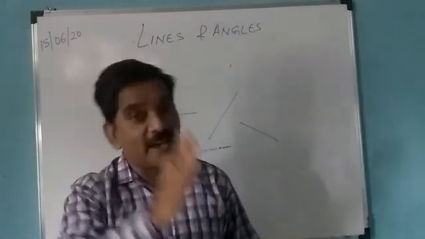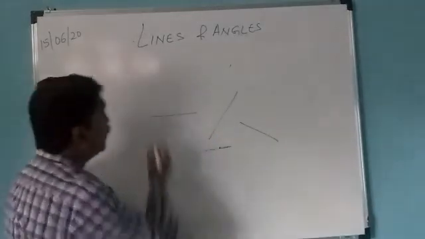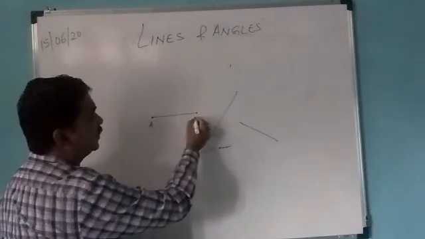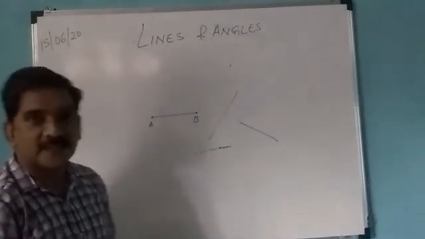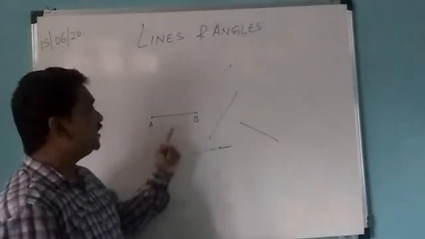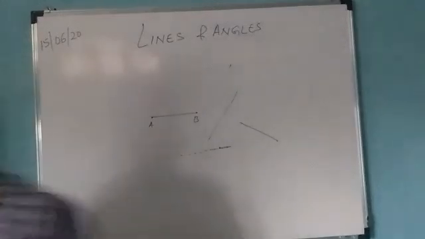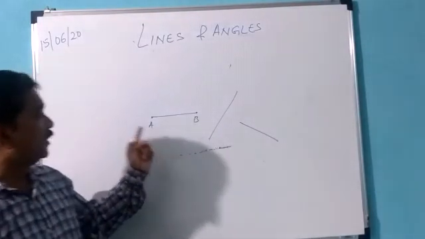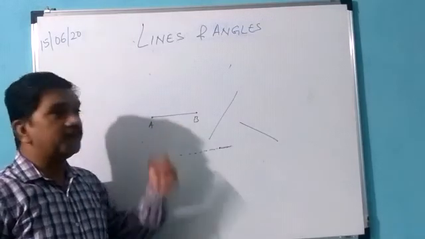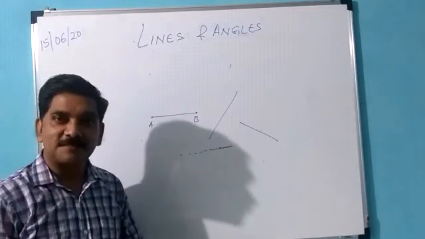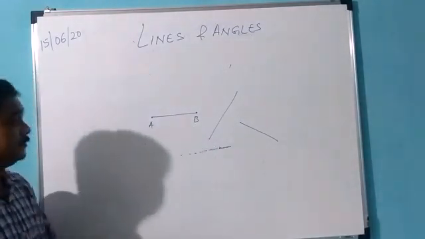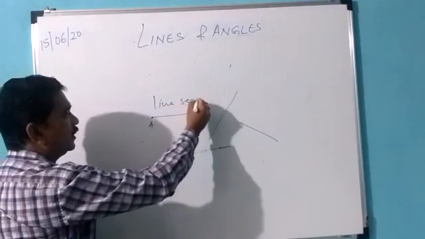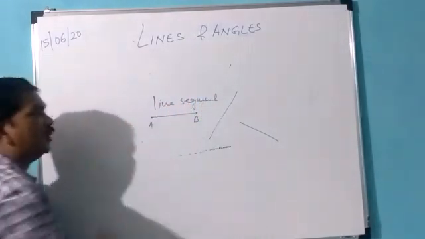Now, if I put a point like this here, it becomes A and this becomes B. Clear? This becomes A and this becomes B. Let me put on the light. Okay, I think this is clear now. Now, this is called a line segment.